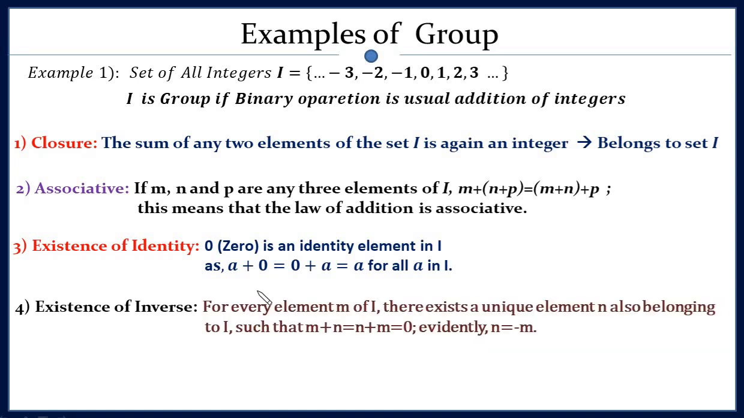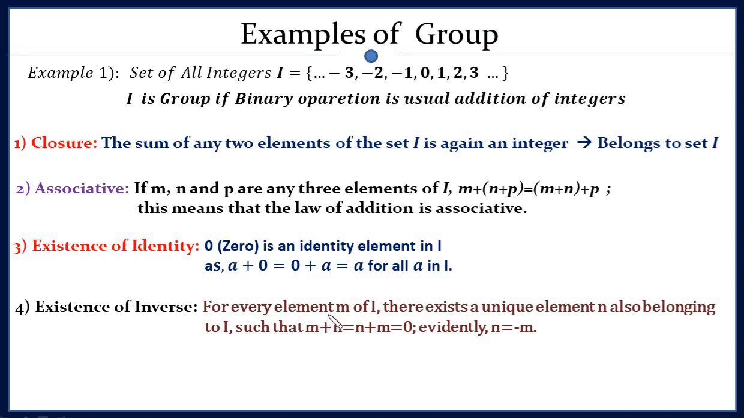And the fourth and last one, existence of inverse. If you take the element 1, what is the inverse of 1? Minus 1, because if you add 1 plus minus 1, it will give you 0. Similarly, the inverse of 2 will be minus 2. The addition of 2 with minus 2 will be 0, the identity element. So for this set, you will find there exists a unique inverse such that if m is that number and n is that inverse, then m plus n will be 0.